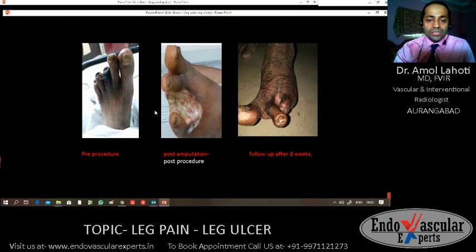Here we can see a patient presented with gangrene of two toes of the foot. Gangrene has to undergo amputation. Post amputation, the wound is completely healed because post angioplasty, and if stenting is needed, post angioplasty and stenting, the blood flow is restored. So the patient is completely free of symptoms of rest pain as well. A patient who was not able to walk more than 100 meters before can walk continuously 2 to 3 kilometers because the vessel is open, and blood flow is continuously flowing down, so the patient doesn't have to stop. So that walk-stop cycle is stopped.